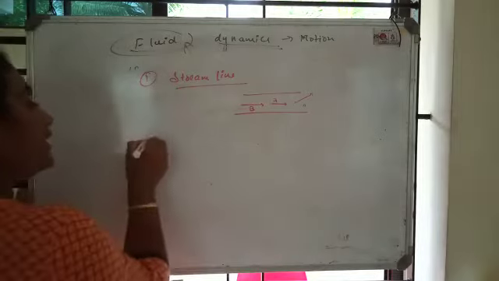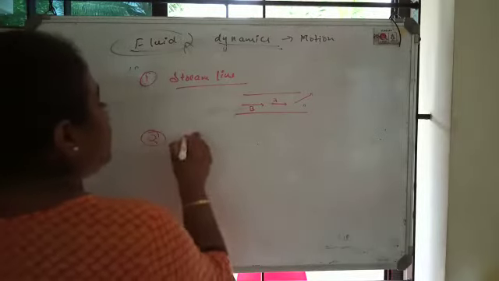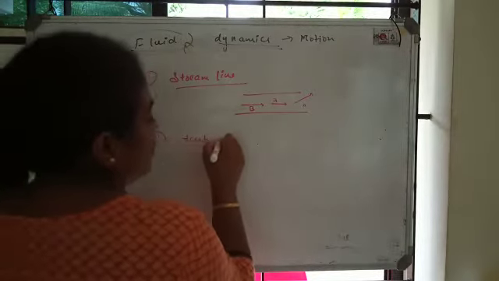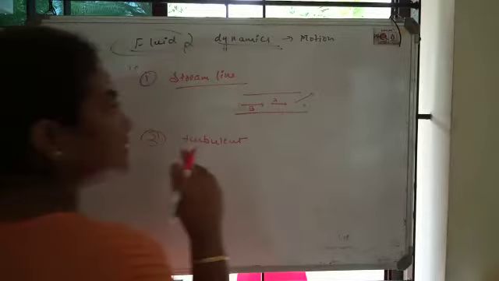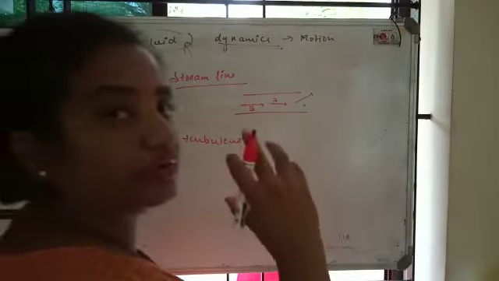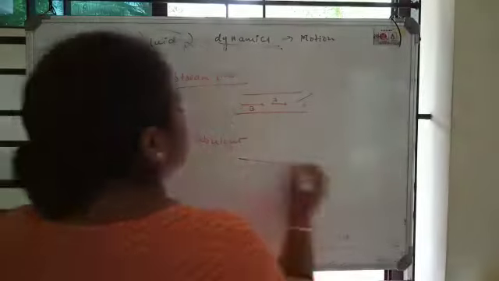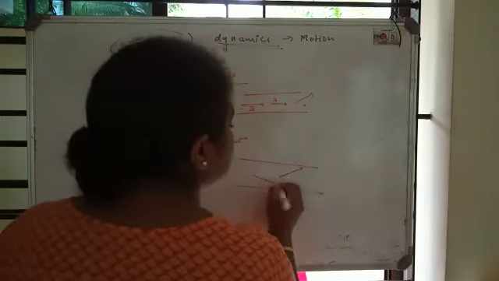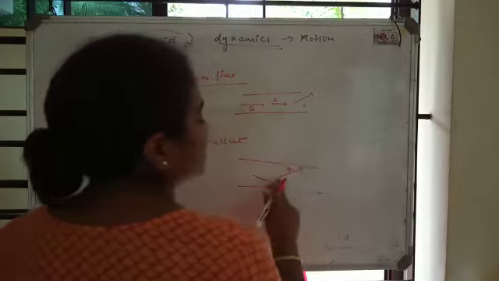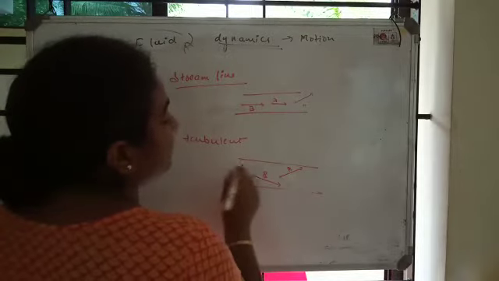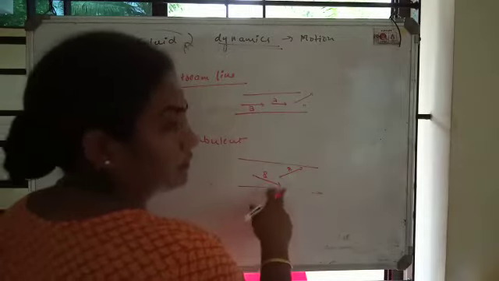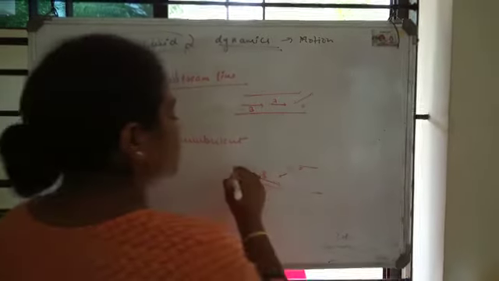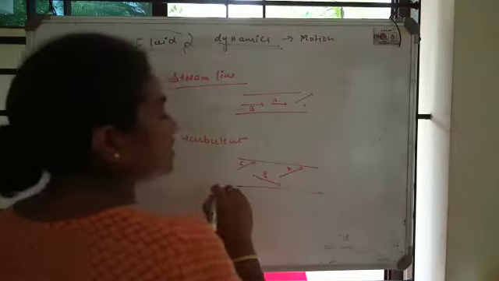Now let us study another type of motion, that is turbulent. In turbulent flow, the particles will not follow the previous particle's path. If particle A has travelled in this path, particle B may change its path.